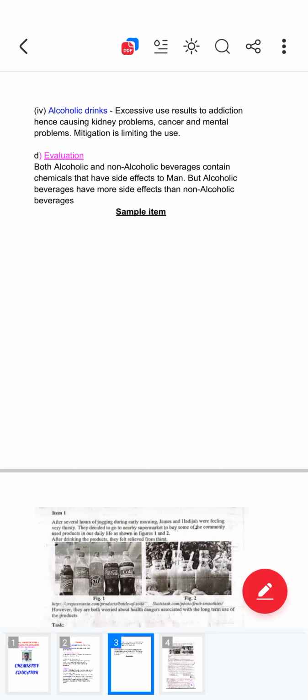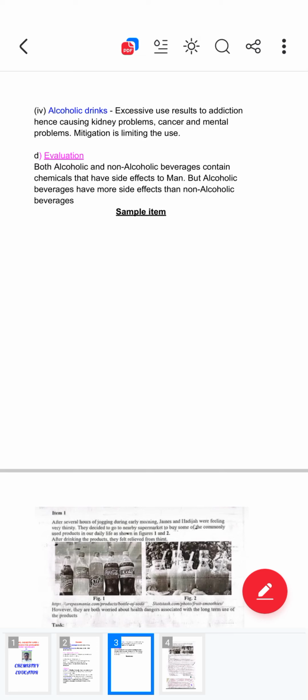Most of them contain chemicals that have side effects to man. But alcoholic beverages have more side effects than non-alcoholic beverages. You see, I can give you an evaluation like that. Think of more evaluations.